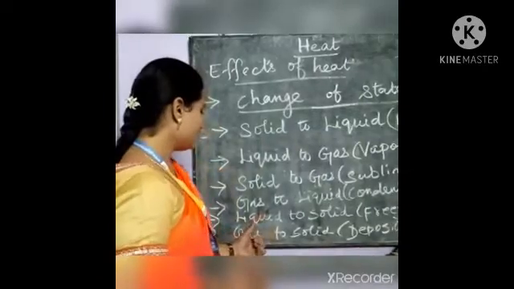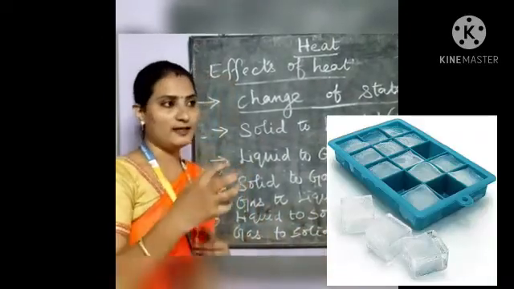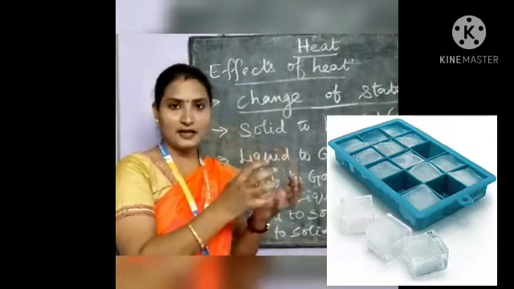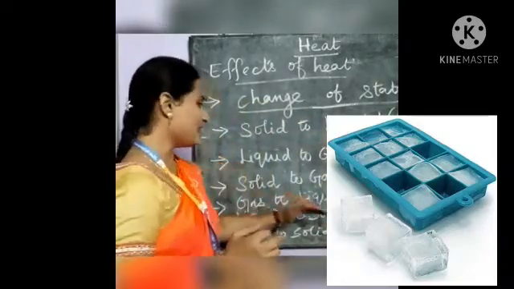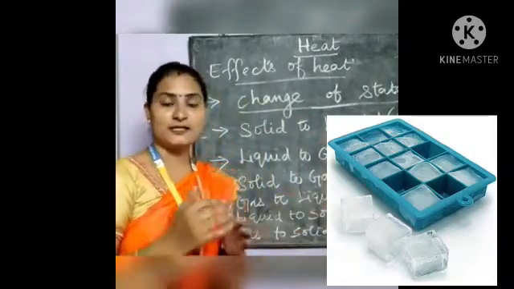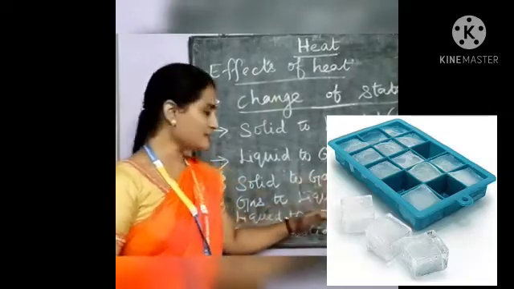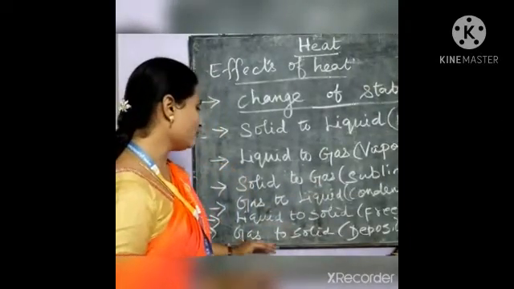And the next one is liquid to solid. When you keep water in the freezer, in the refrigerator, that liquid state of matter will change to an ice cube. So this process is known as freezing, when the liquid form of matter changes to a solid state. And the last one is gas to solid.